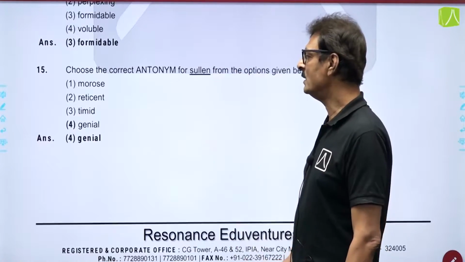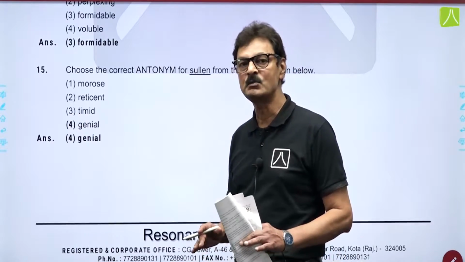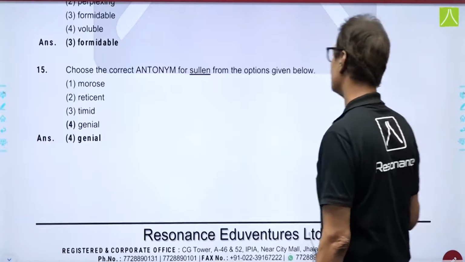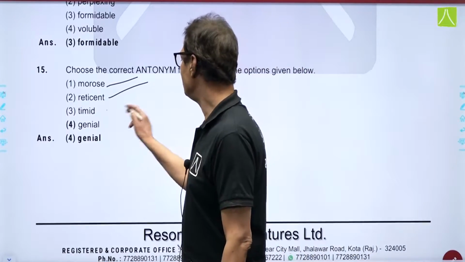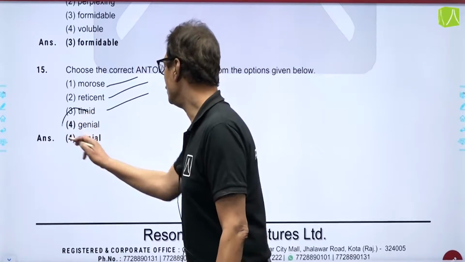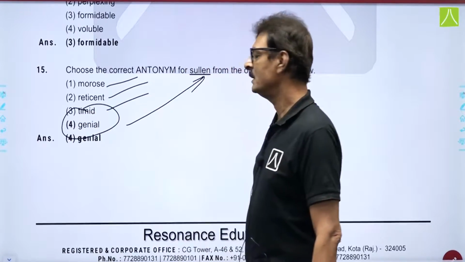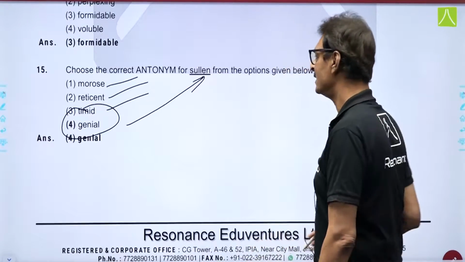One more nice word, the antonym of the word sullen. Sullen is something that goes in a negative way. Something bad is done to someone. So, morose becomes the synonym, reticent will not be it, timid is not the correct word. So, the only antonym of this word sullen is genial. Genial is doing good work. The word comes from gentleman.